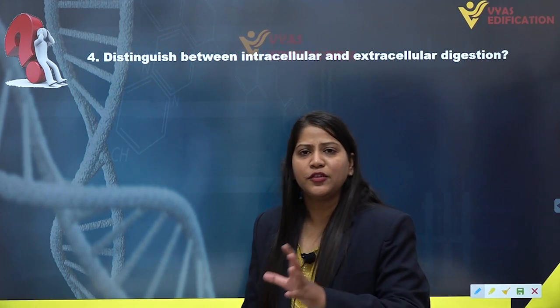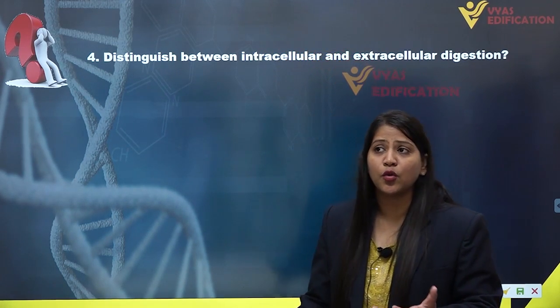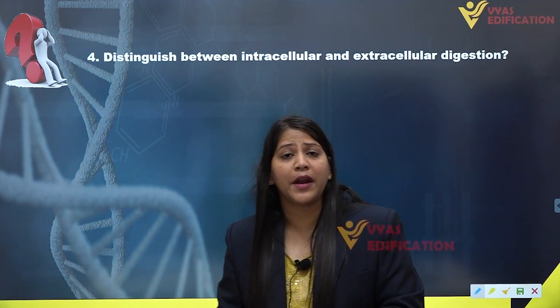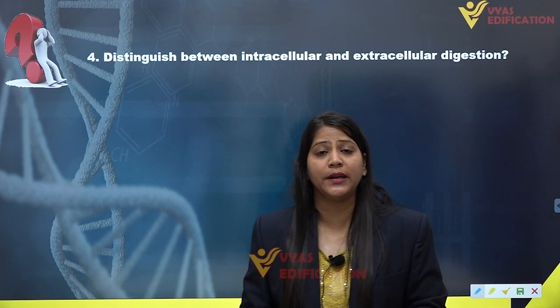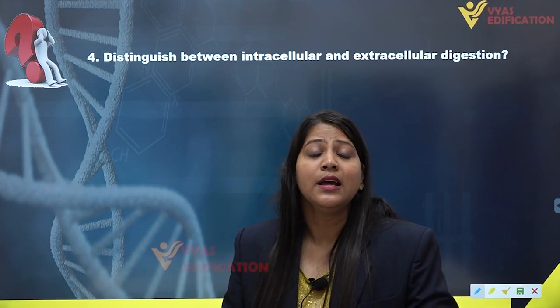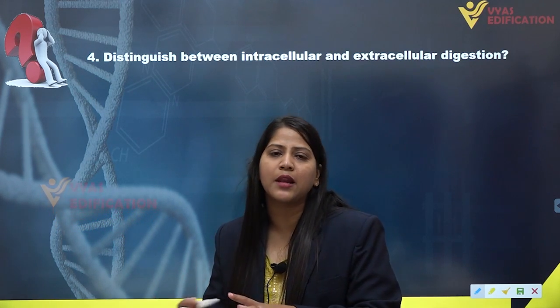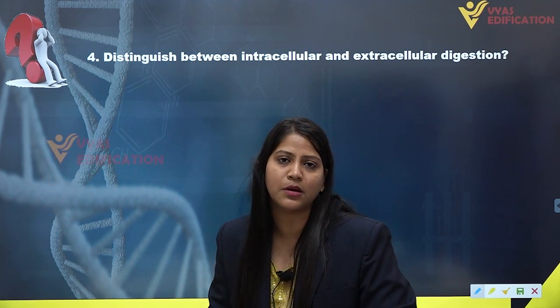Of course, if we talk about the kind of organisms, which animal is exhibiting intracellular digestion and which animal is exhibiting extracellular digestion, then intracellular digestion is usually done by primitive animals or unicellular animals.